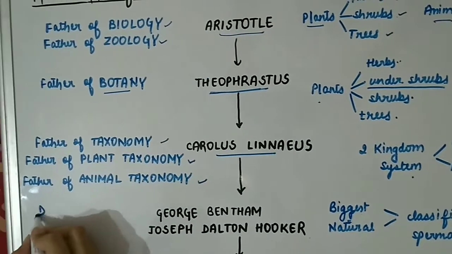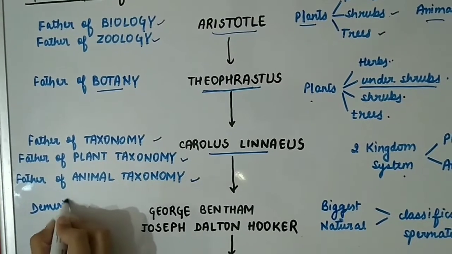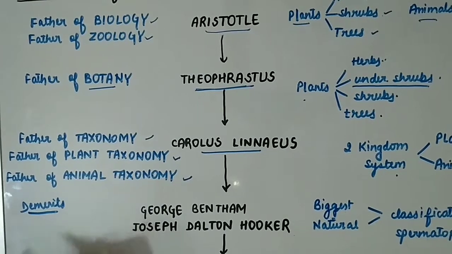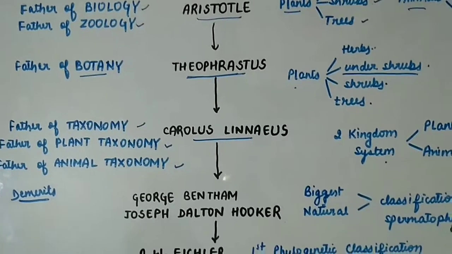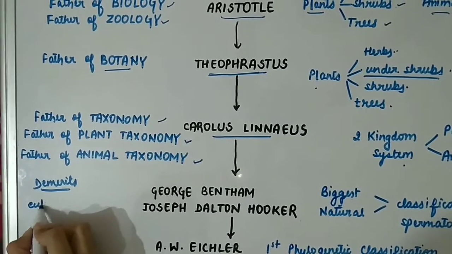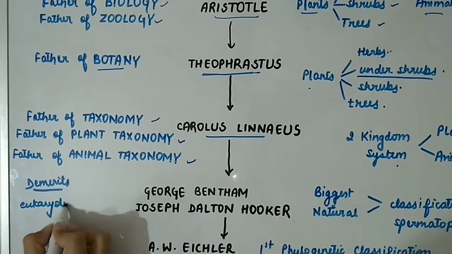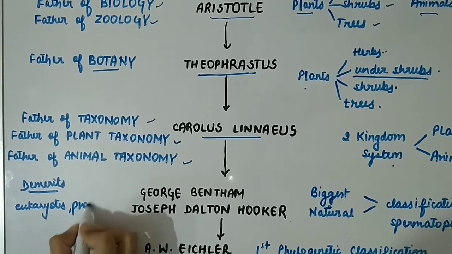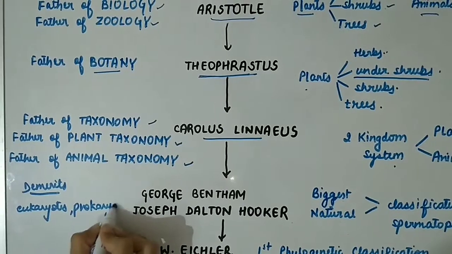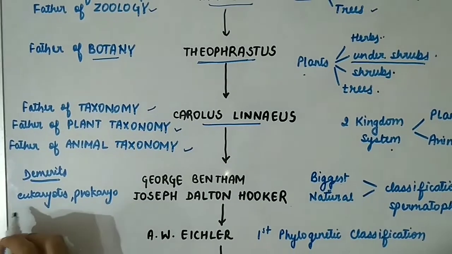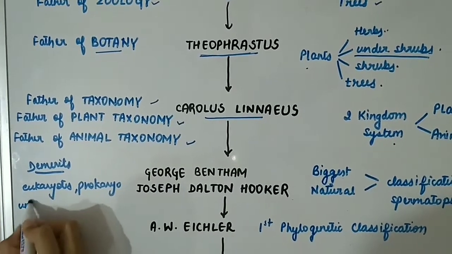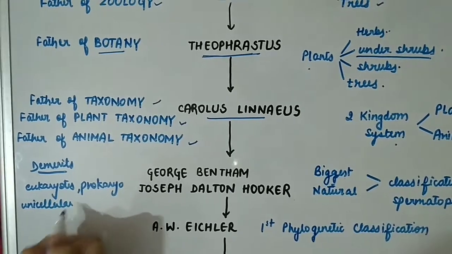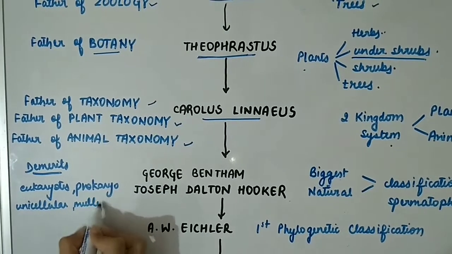There are a lot of demerits in Carolus Linnaeus system. That is, he did not distinguish between eukaryotes and prokaryotes. Neither did he distinguish between unicellular and multicellular.